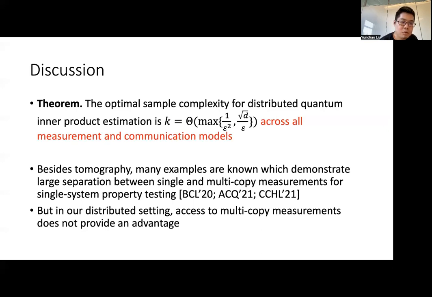However, in our distributed setting, we know that access to multi-copy measurements does not provide an advantage in this task. So it is an intriguing open question to study whether this behavior is only true for the inner product or is true in general.